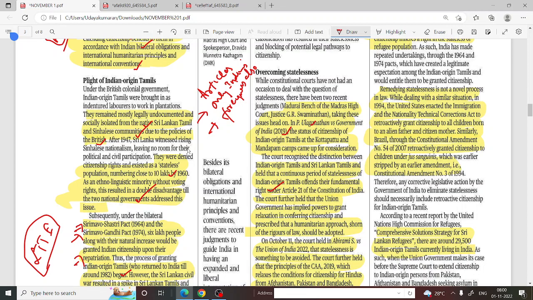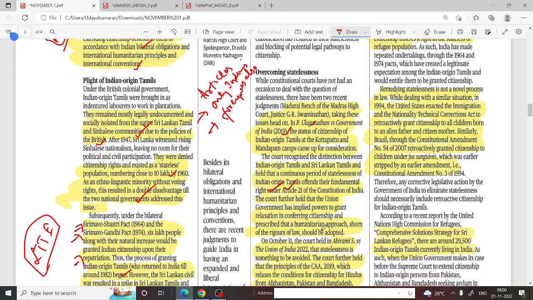Article 21 of the Constitution. The court further held that the Union government has implied powers to grant relaxation in conferring citizenship and prescribed that a humanitarian approach, softening the rigors of law, should be adopted. So what is meant by Article 21? Article 21 is the right to life, right? So you can study it and you will get clarity.